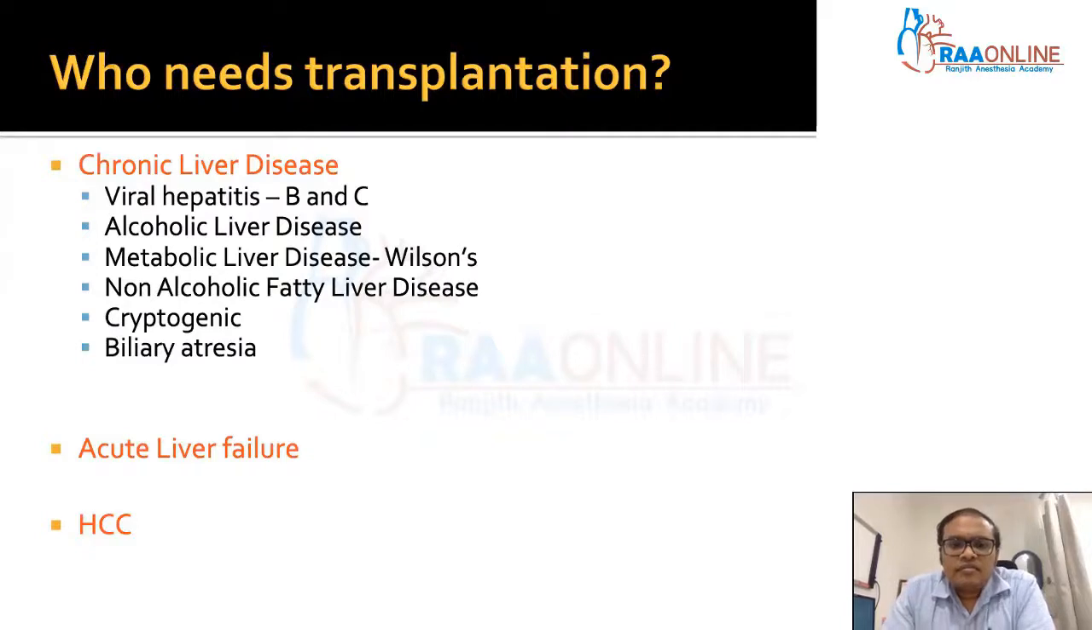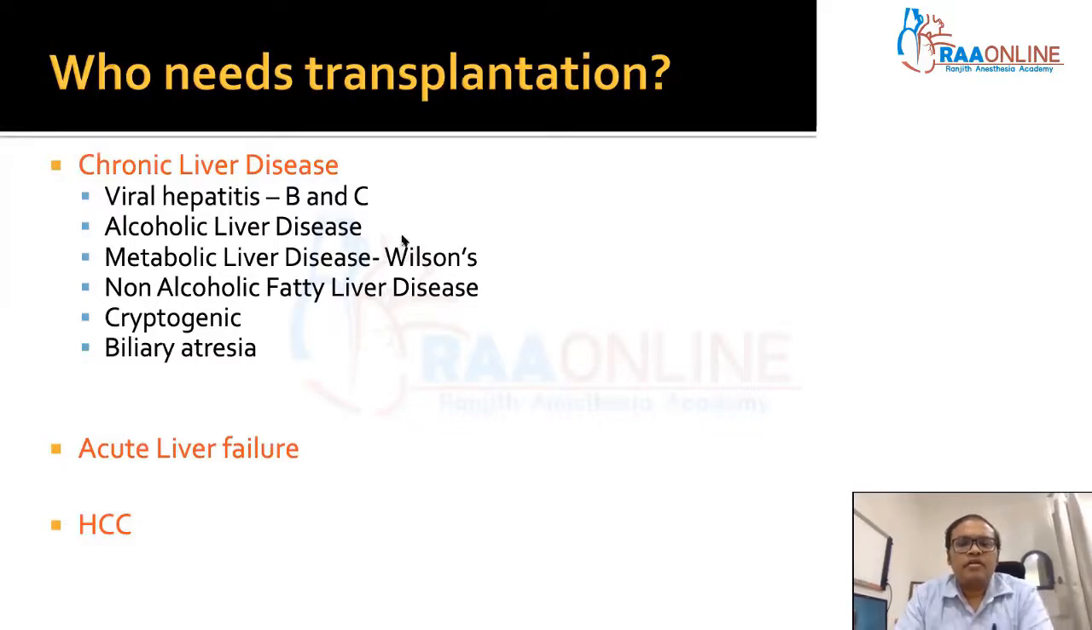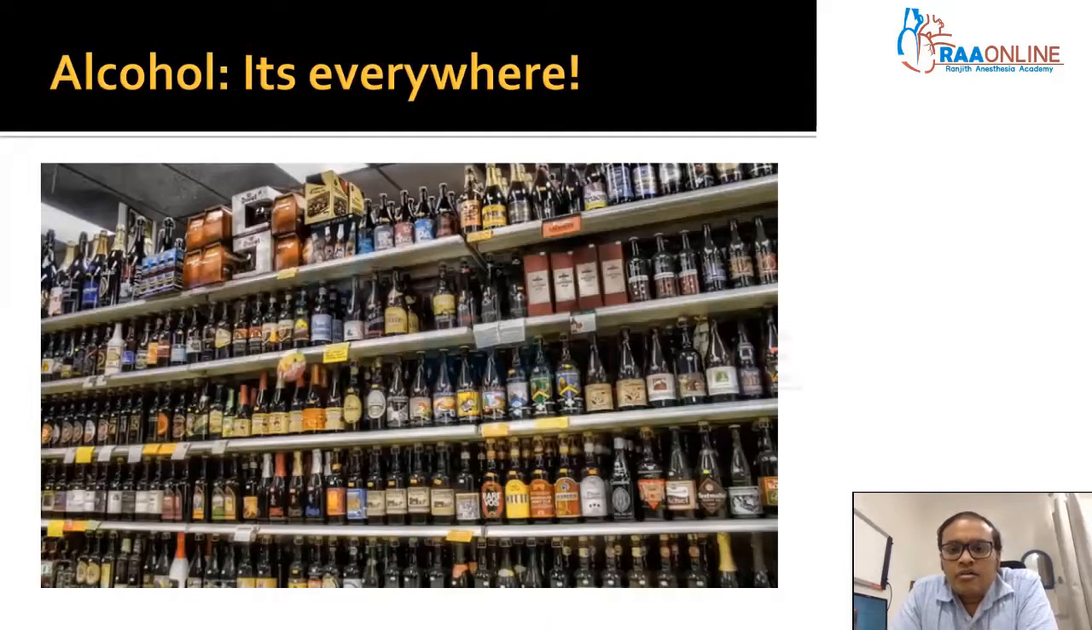Liver disease or end stage liver disease, that is hepatitis B, hepatitis C, alcoholic liver disease, metabolic liver disease, Wilson's, non-alcoholic fatty liver disease, or newer, at present it's called metabolic syndrome associated fatty liver disease, cryptogenic cirrhosis, in children especially biliary atresia, then something called acute liver failure, and also cancers such as hepatocellular carcinoma. I'll be showing that subsequently.